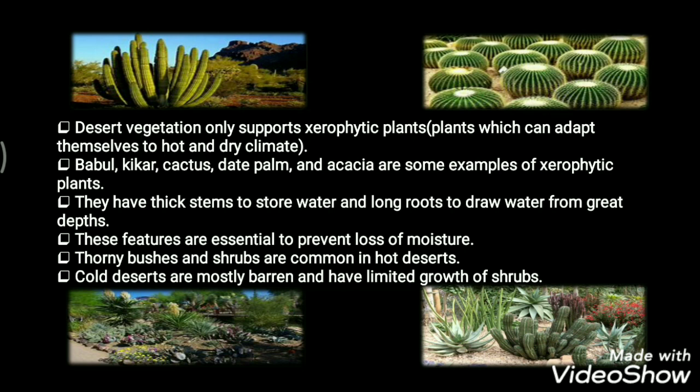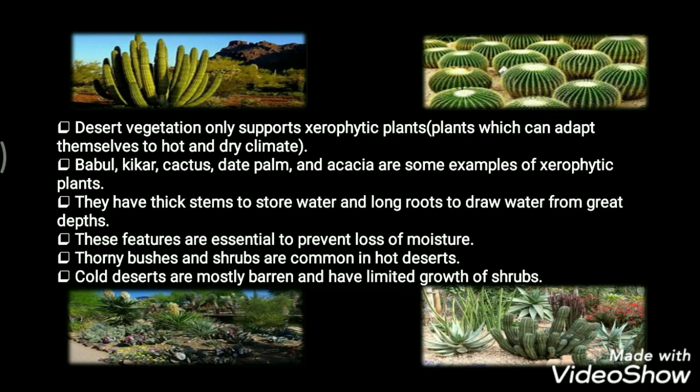Now what are the features of these kinds of vegetation? Such plants have thick stems to store water, and they have long roots to draw water from great depths. If you cut the stem of a cactus plant, you will see some weighty stuff in it. It is nothing but the water they store. They have long roots that go underground to draw water. These features are essential to prevent the loss of moisture.